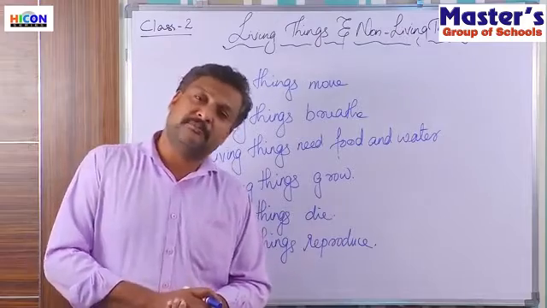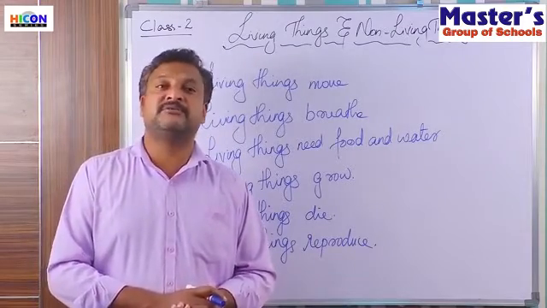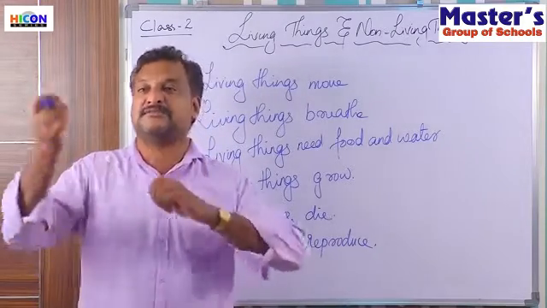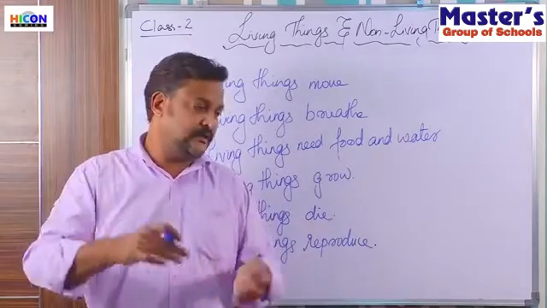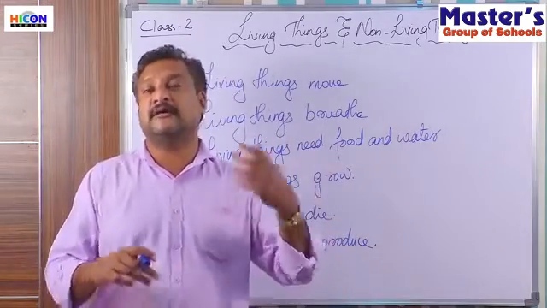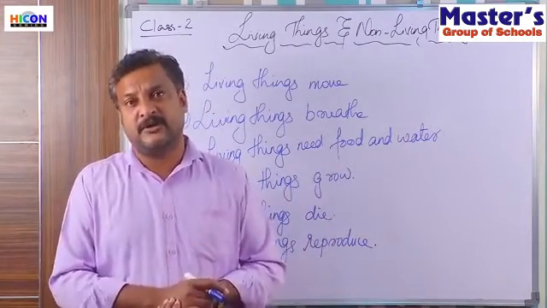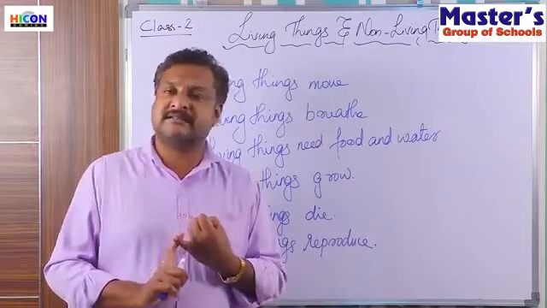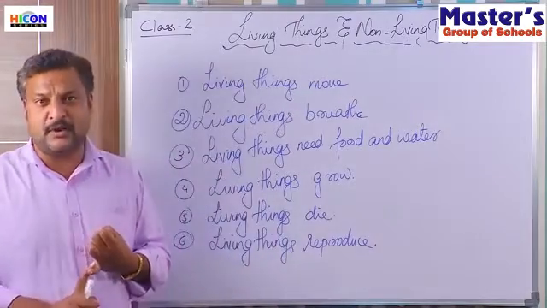Some plants can reproduce themselves from the sticks, the branches. We need to cut it and plant it separately. We will have new plants. So all plants have this capacity to produce their young ones.